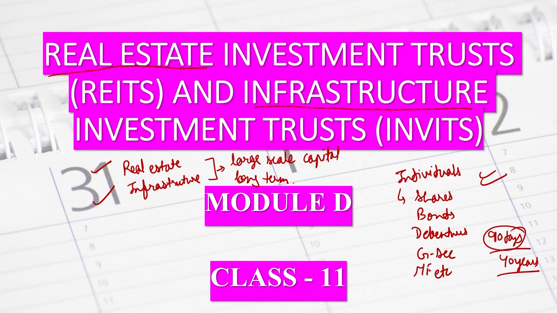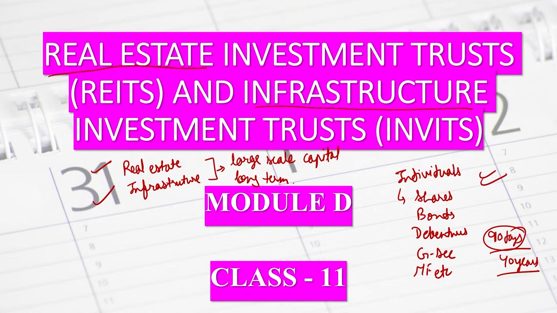But after introducing the real estate investment trust and infrastructure investment trust, we are accepting amounts even less than 50,000. So I can start investing with 10,000 or 15,000 in the real estate market or the infrastructure investment market. That becomes easy for the individual. So this is all about unit number 45, real estate investment and infrastructure investment.